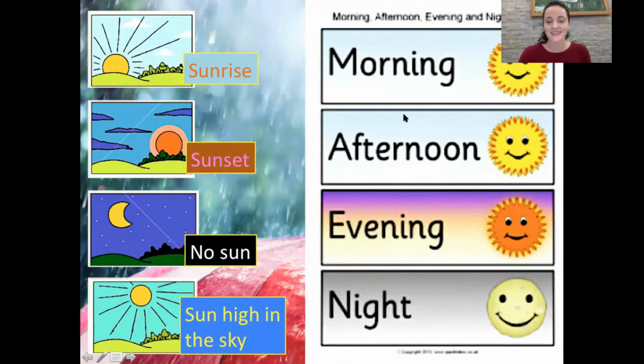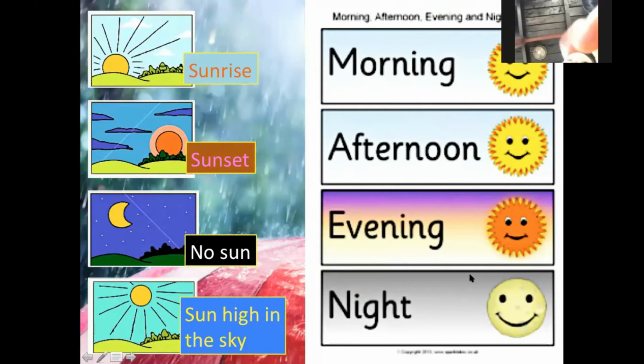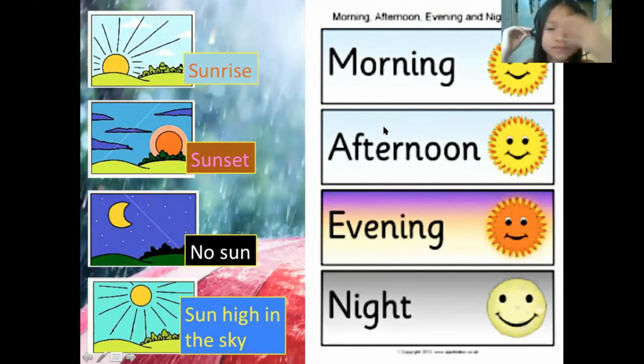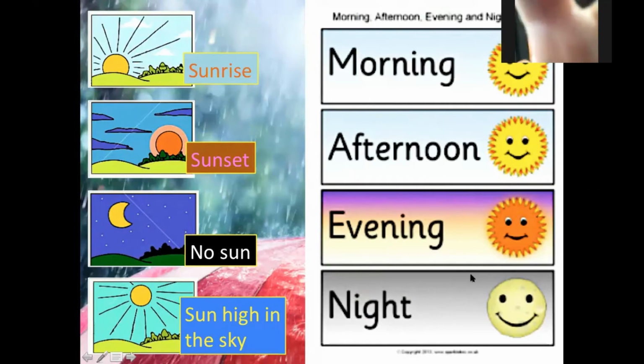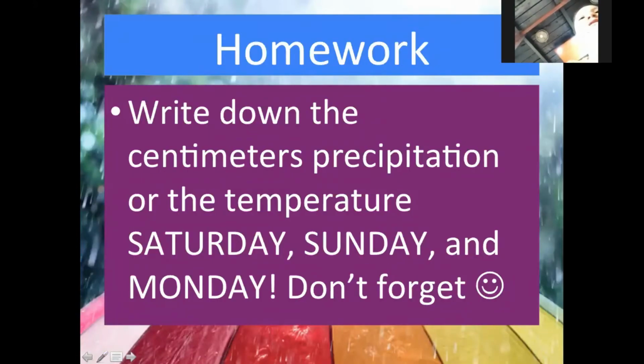The sun sets, the second picture, in the evening, and it gets cooler. There is no sun at night. The sun is high in the sky. It's the warmest part of the day in the afternoon. Good. Excellent job, guys.